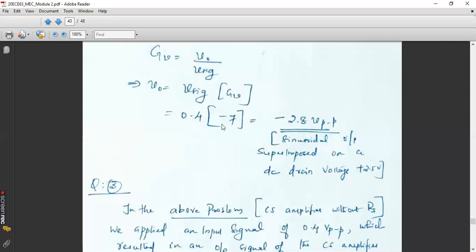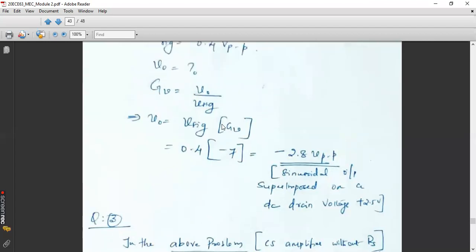So this question is very, very important for you. In this, all the parameters you have computed with r0, without r0, even output also you have computed for a known value of your input after finding the overall voltage gain GV. And the conclusion is, whenever we are incorporating the effect of small letter r0, your gain will decrease. And also whenever we are finding the ratio between V0 by Vsig, again the gain will decrease. So typical gain, that is AV, will be high. AV naught, still it will be less. GV, again it will be less.